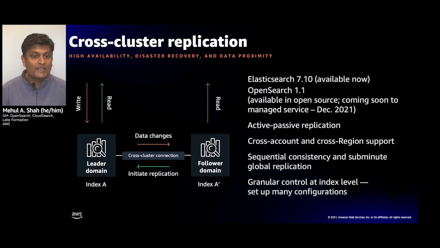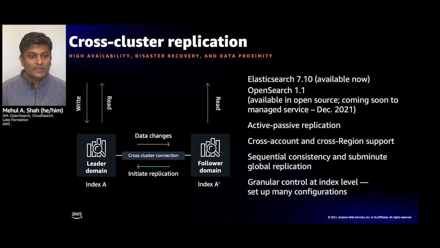So recently, on the managed service in Elasticsearch 7.10, and in OpenSearch open source, we released cross-cluster replication. It provides high availability, disaster recovery, and data proximity for your applications. It's coming soon to the managed service in December 2021. It provides active passive replication for your clusters, with both cross-account and cross-region support. And it gives you sequential consistency. So that way, when you query your data, you get a consistent view of your data. And the lag on your followers is less than a single minute.